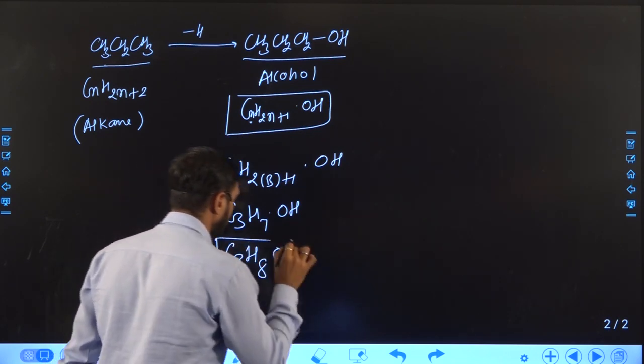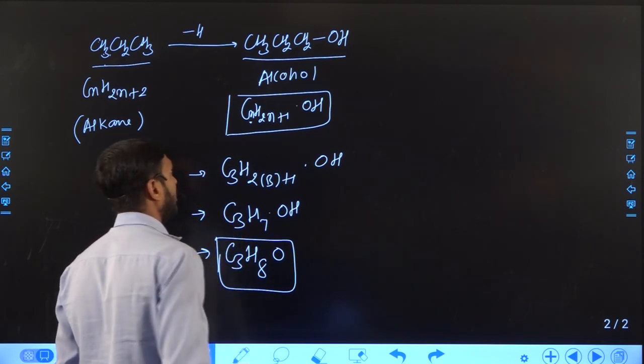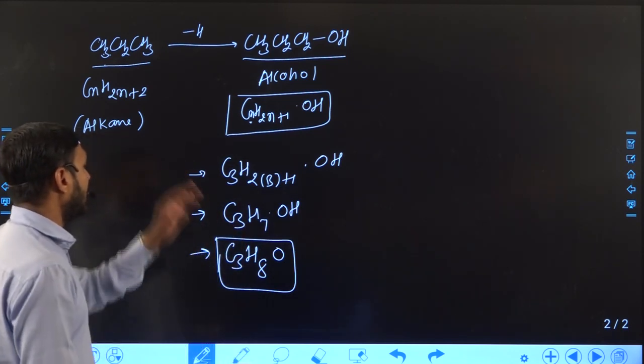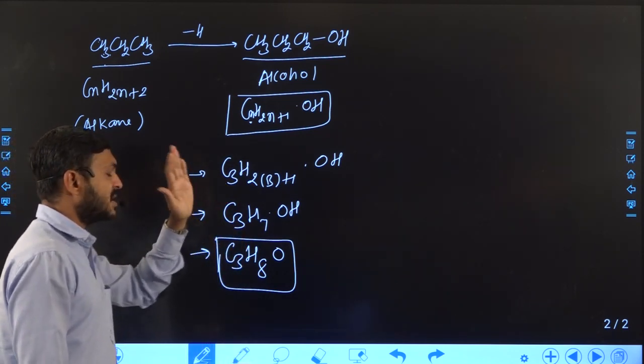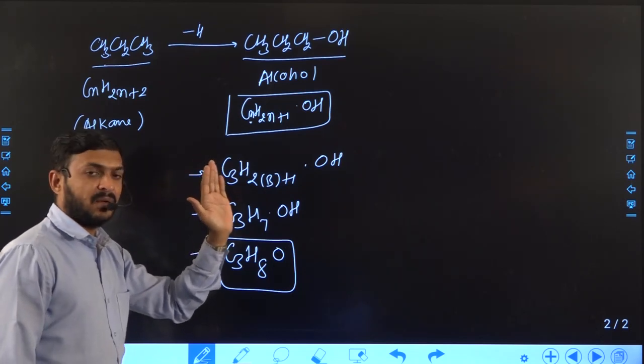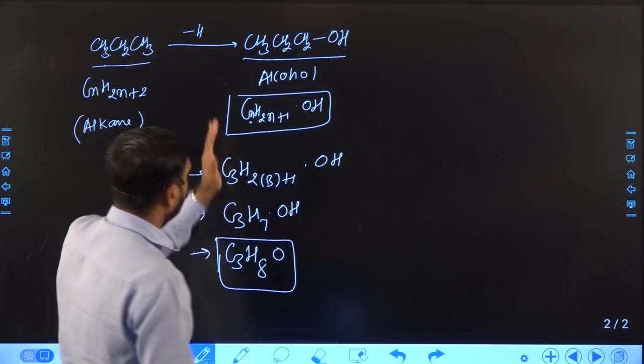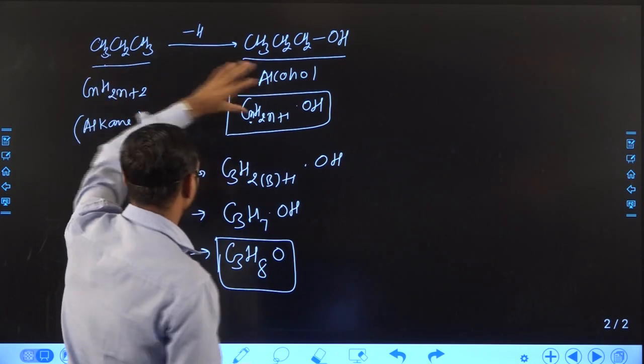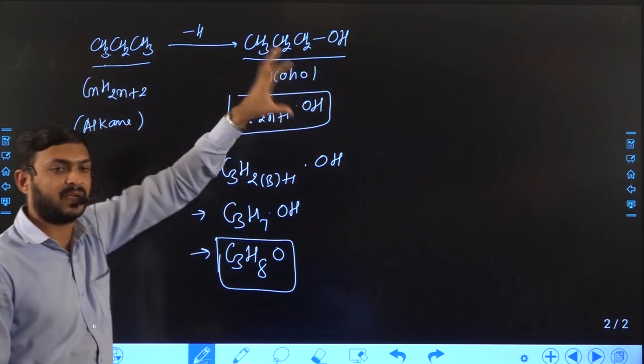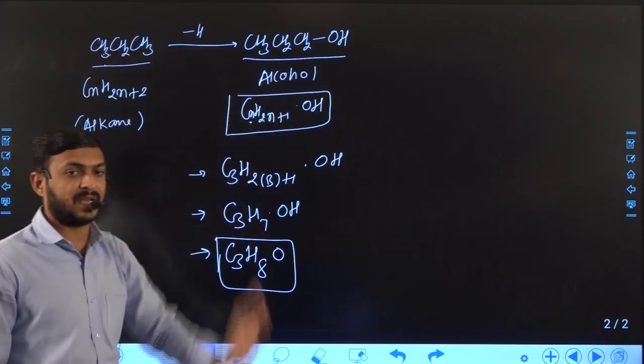So the class of compound is known as alcohol. Generally we can prepare alcohol from different methods, but this is how we can understand it based on alkane compounds.